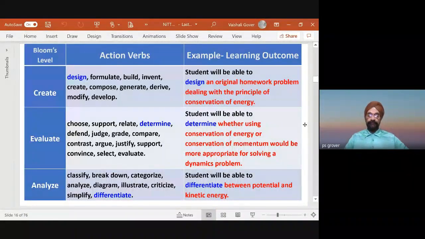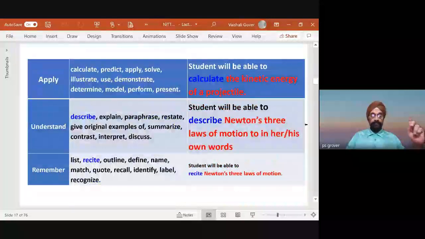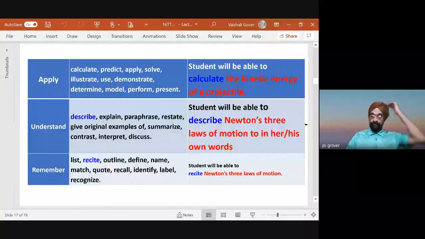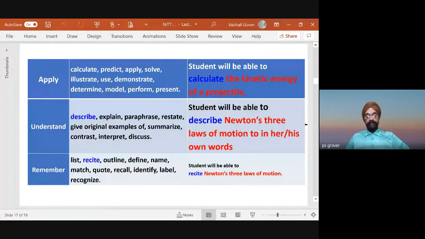Now, when I say cognitive, it means brain. Cognitive means mental abilities. So far we have been having remember, understand, apply, the lowest 3 levels, and most of the students are very good at remembering, understanding, and applying. Where does the difficulty come?